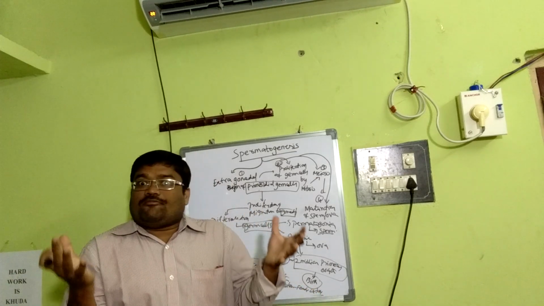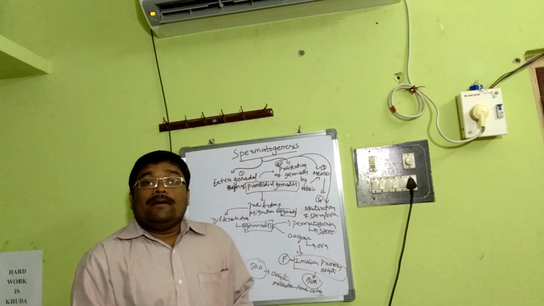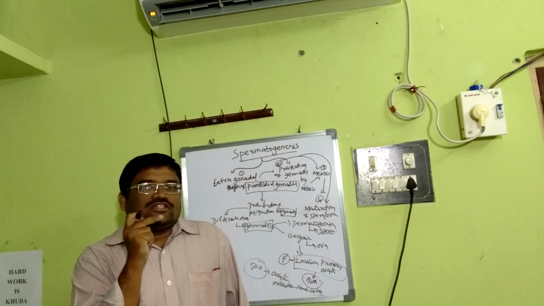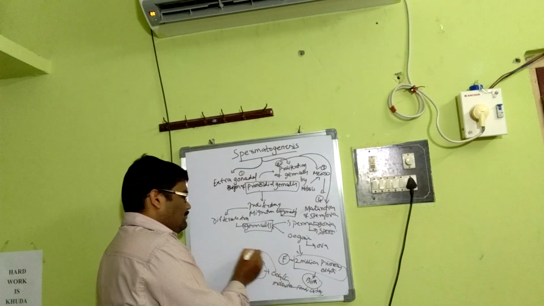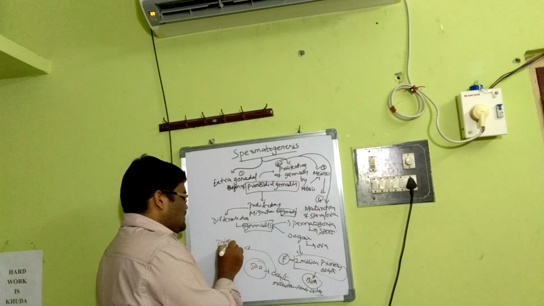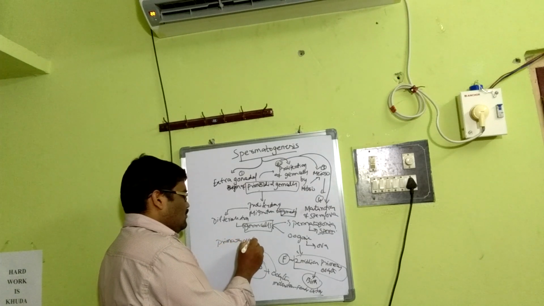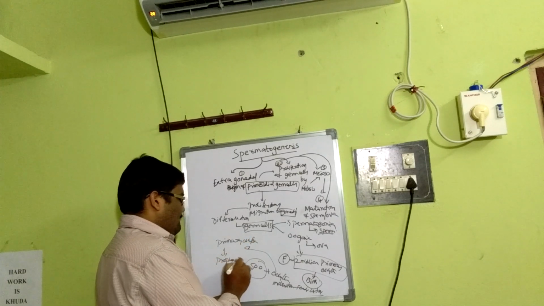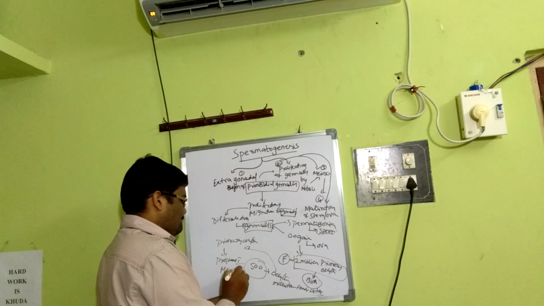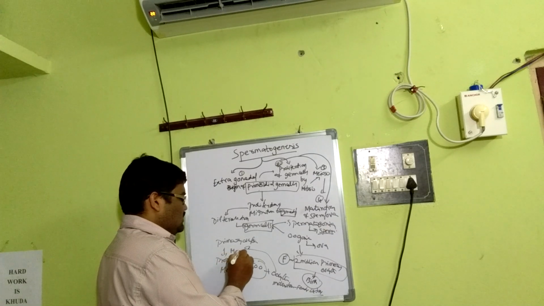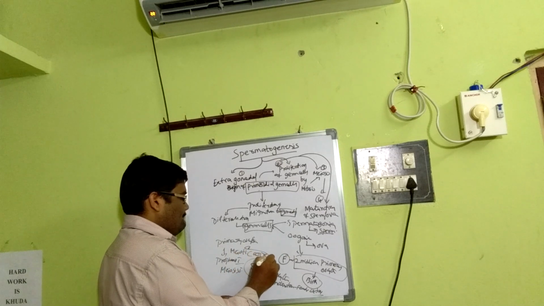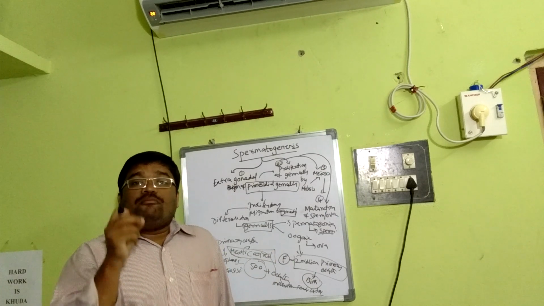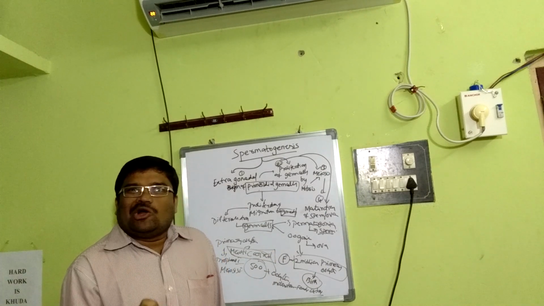Though there are 2 million primary oocytes at the time of birth, they have been arrested at prophase 1 of meiosis 1. Primary oocytes are arrested at prophase 1 of meiosis 1, what we call meiotic arrest.